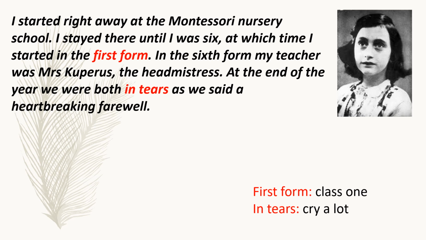Further she tells us that at the end of the year, we both were in tears as we said a heartbreaking farewell. So Anne tells us that when the session came to an end and I passed my 6th standard, my teacher Mrs. Couperus and I both cried a lot because it was time to bid farewell to each other.